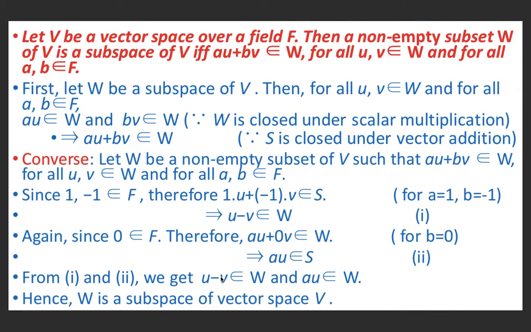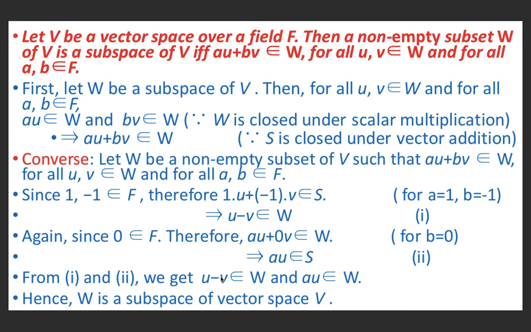First, let W be a subspace of V. Then for all u, v belonging to W and for all a, b belonging to F, au belongs to W and bv belongs to W because W is closed under scalar multiplication. This implies au plus bv belongs to W because W is closed under vector addition.